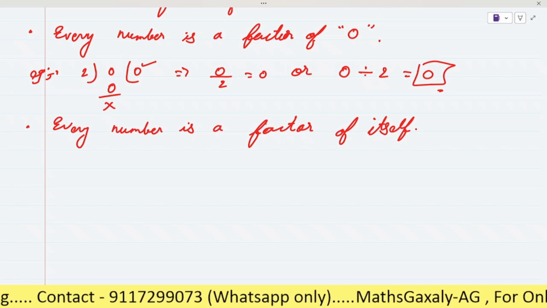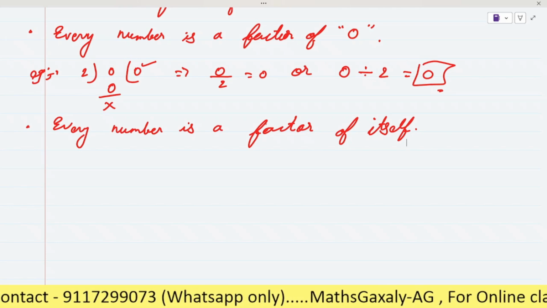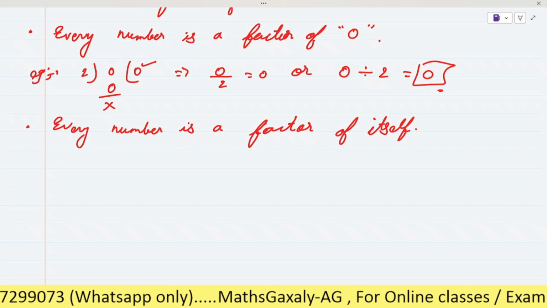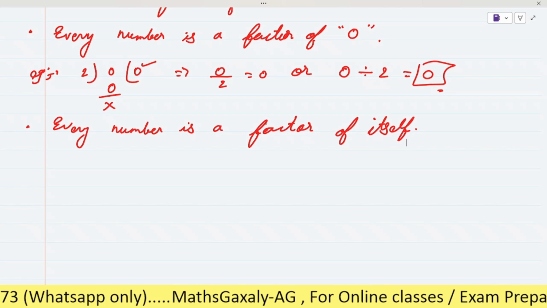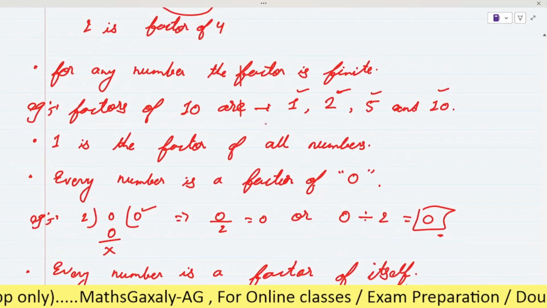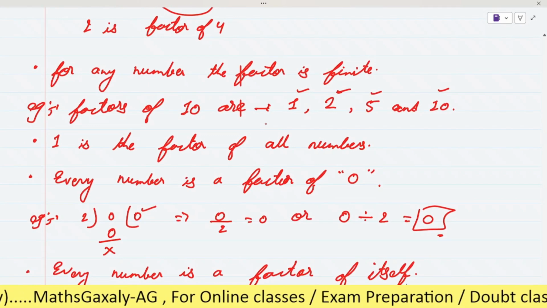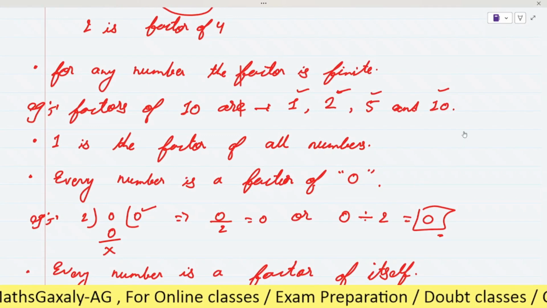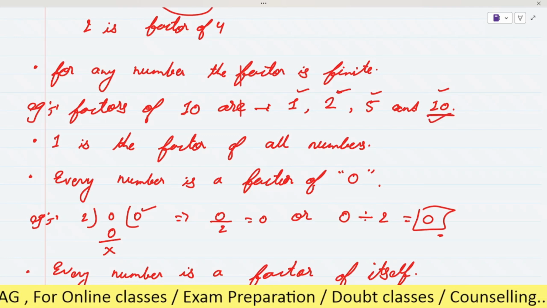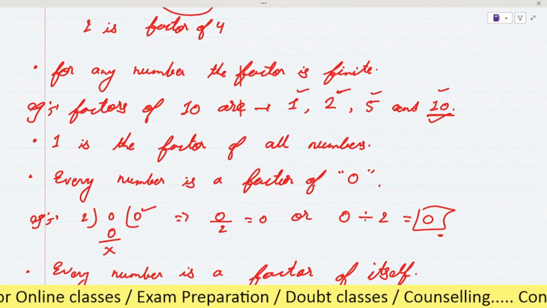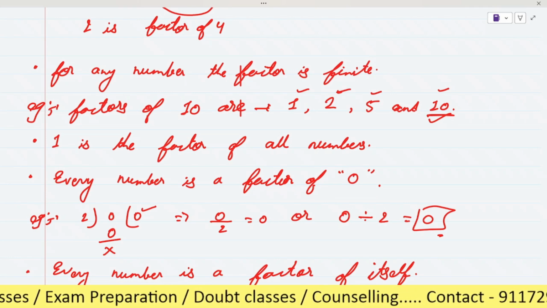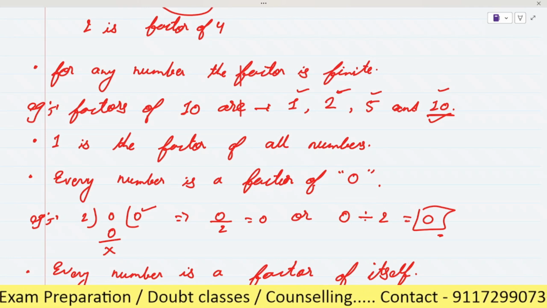After that, a number is the greatest factor of itself. So here we can say that the number will be the greatest factor of itself. Is it clear? As you can see here, the factors of 10 are 1, 2, 5, 10, right? So 10 is a factor of itself, and this is the greatest factor of that number. So the greatest factor of any number will be the number itself. Is it clear now? Any doubt?